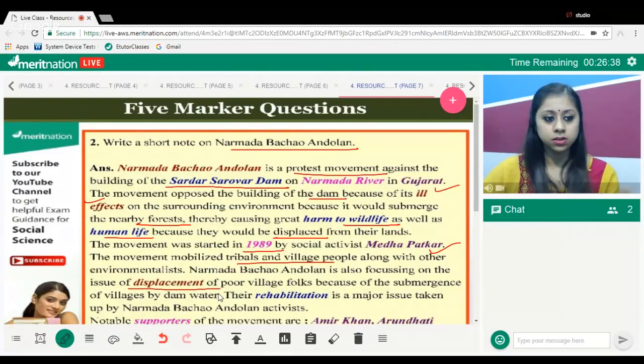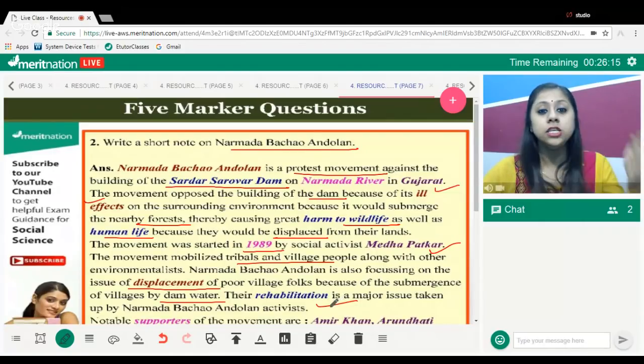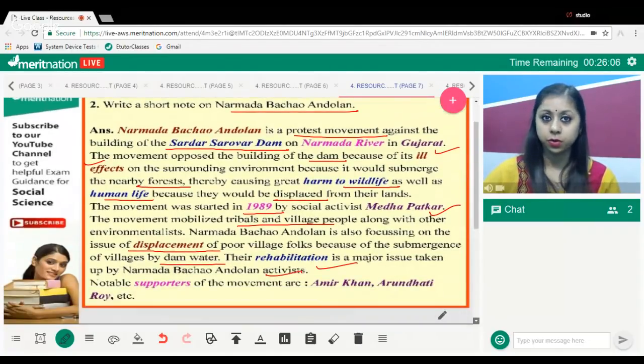Fine. Displacement means that your house has been taken away. Now you will move to some other place. Yes or no? So the main motive was the issue of the displacement of the poor villagers because of the dam water. Fine. Their rehabilitation, that means once their place was taken over, they have no place to live. Rehabilitation, when they will get a new place where they are going to live, was the major issue taken up by the Narmada Bachao Andolan activists. Okay, and some of the other supporters of this movement are Aamir Khan, Arundhati Roy, etc. Clear, all of you?